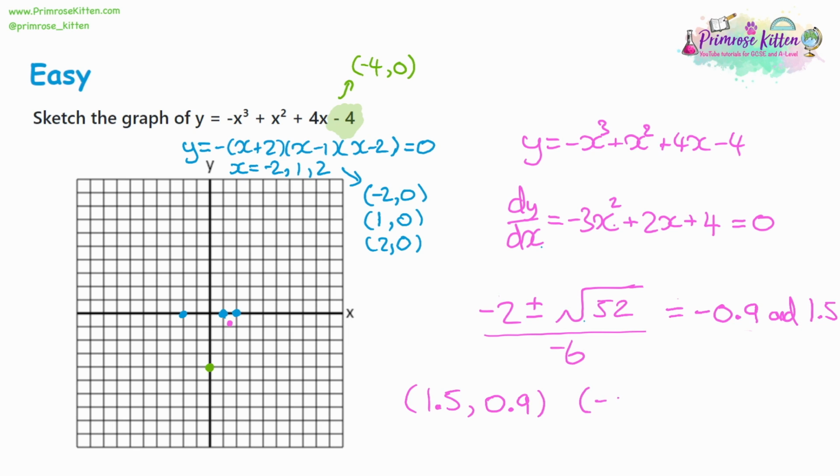Then we'll have a look at when x is equal to negative 0.9. So substitute that in. We have negative, open some brackets, write in negative 0.9. Then you can close the brackets and cube it, and that's going to give us a positive 0.729. Be careful of the negative numbers there. We're going to add on negative 0.9 squared, add on 4 lots of negative 0.9, and take away 4. And that gives us negative 6, let's say negative 6.1 to one decimal place.